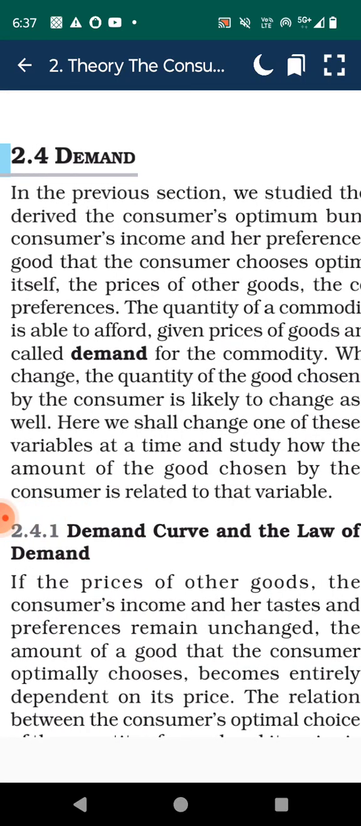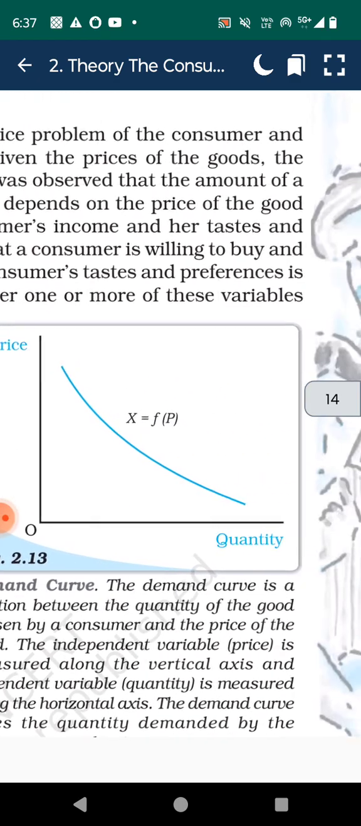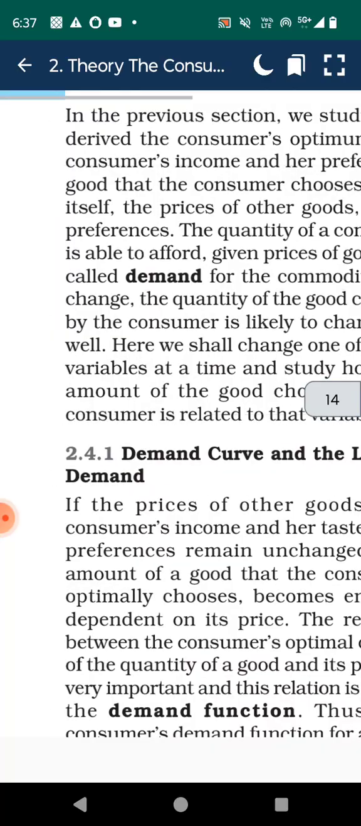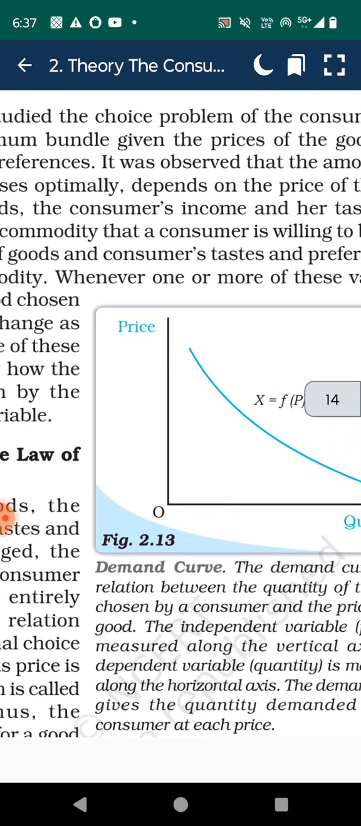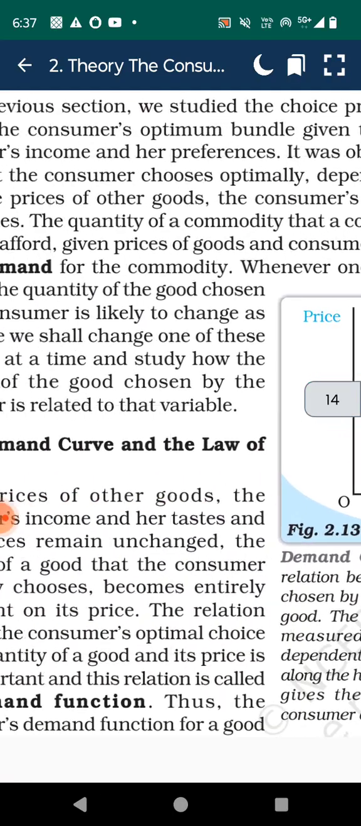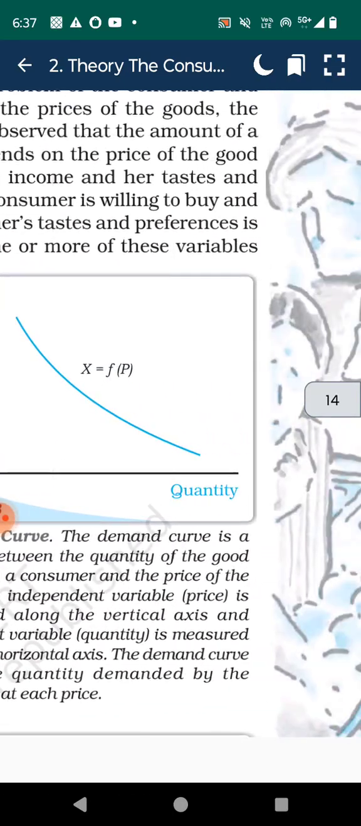Demand. In the previous section, we studied the choice problem of the consumer, derived from the consumer's optimum bundle given the price of the good, the consumer's income and her preference.